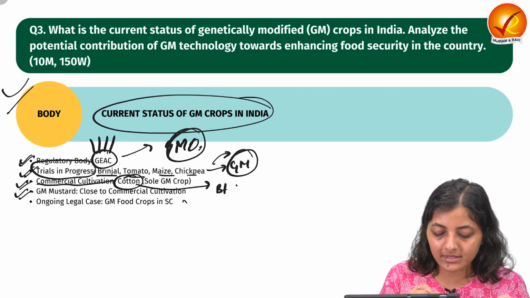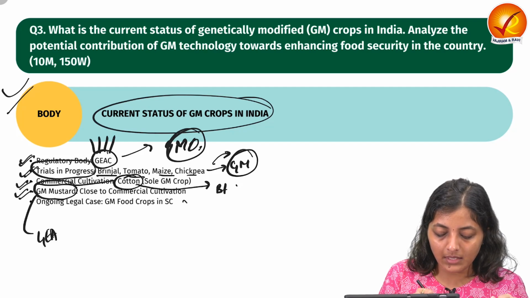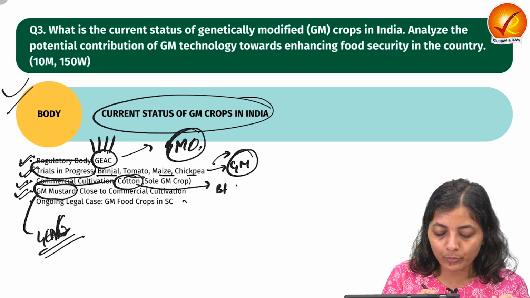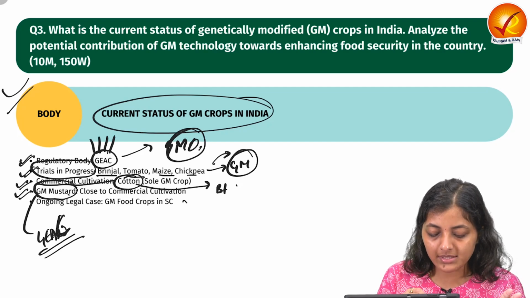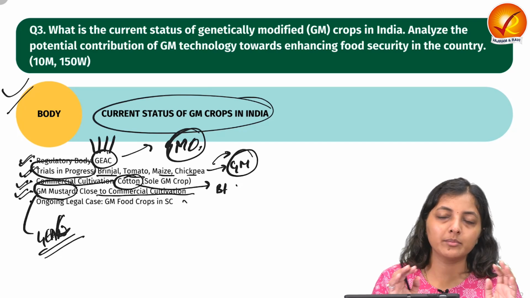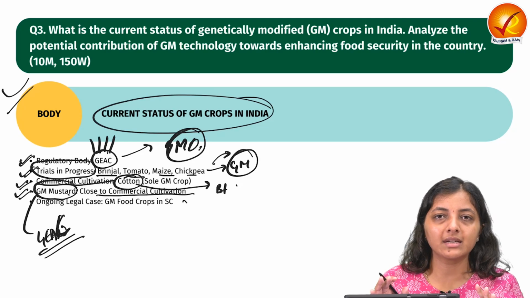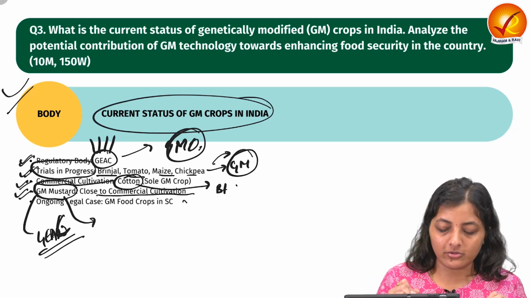Then next, GEAC has given the approval for the GM mustard crop also. So now it is coming closer to commercial cultivation. GEAC under the Ministry of Environment, Forest and Climate Change has given the approval for the GM mustard crop also.